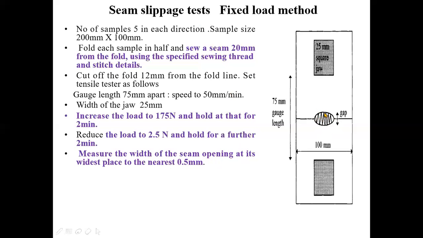That means when you measure the width of this opening, the accuracy level should be at least 0.5 mm. Next, carry out the test for warp and weft directions and determine the result on the basis of the average of 5 warp direction and 5 weft direction samples.